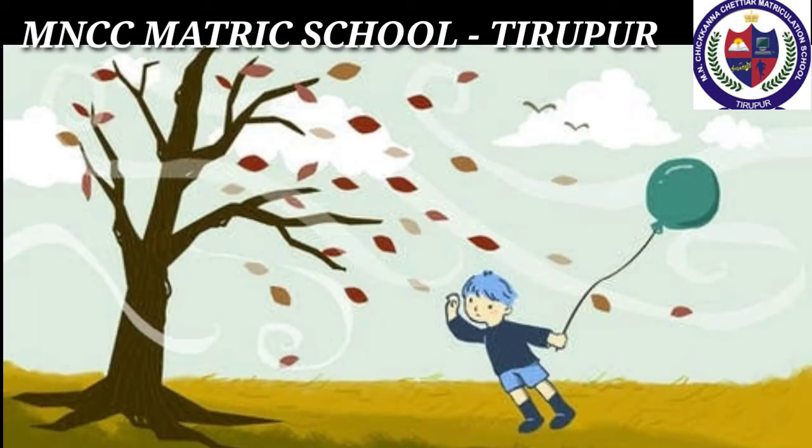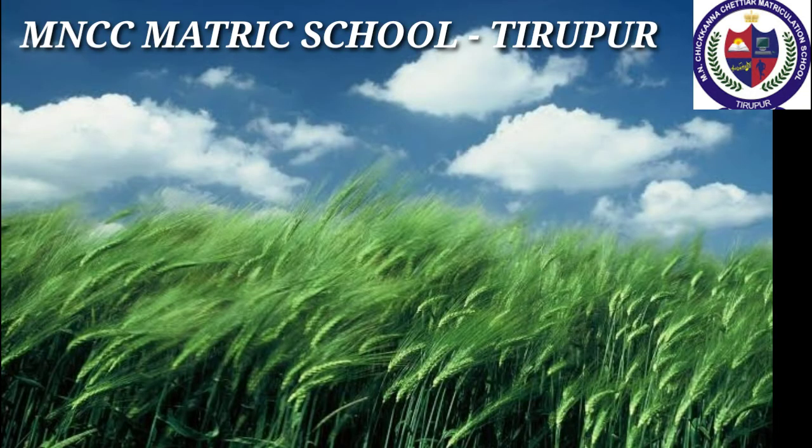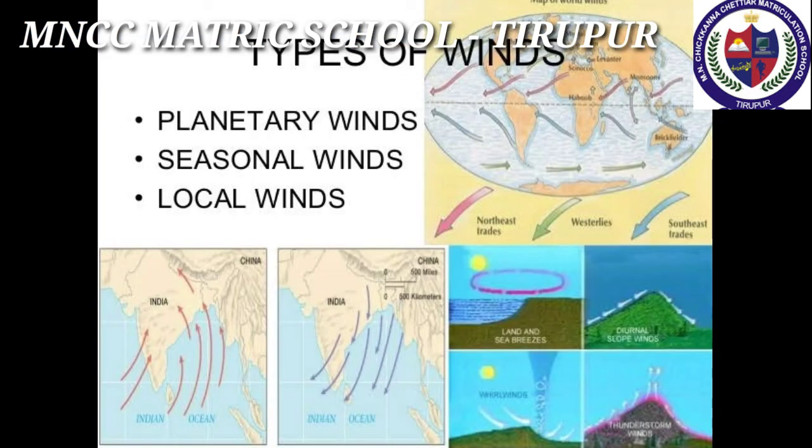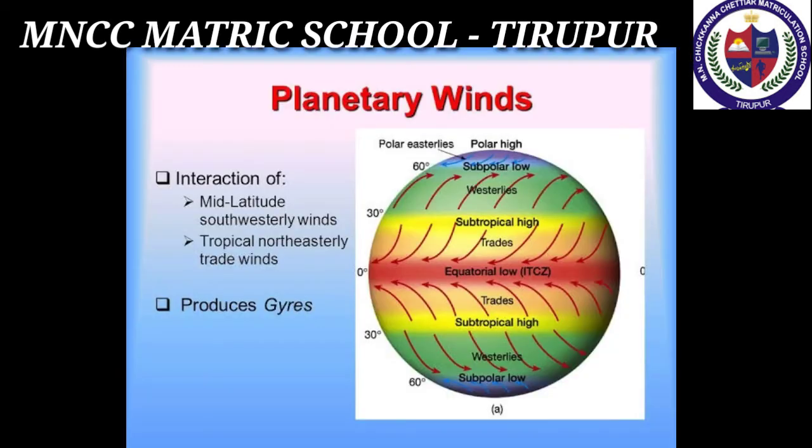The last element is wind. The horizontal movement of air is called wind. Vertical movement of air is called air current. There are three types of wind system: planetary winds, seasonal winds, and local winds. Planetary winds are the ones which blow almost in the same direction throughout the year. So they are called as permanent or planetary winds.